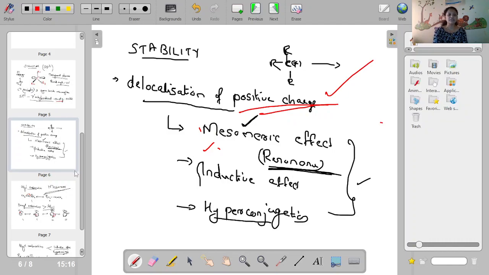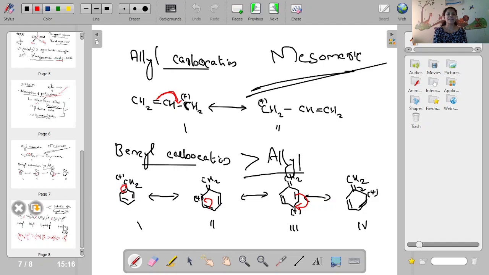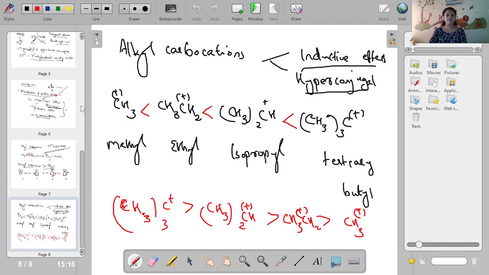Okay. Then alkyl carbocations, the order is tertiary greater than secondary. When we say isopropyl, that is secondary, that is what you should remember. What about the order of carbocations? Tertiary greater than secondary greater than primary.